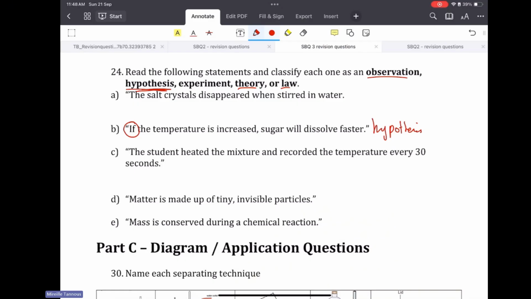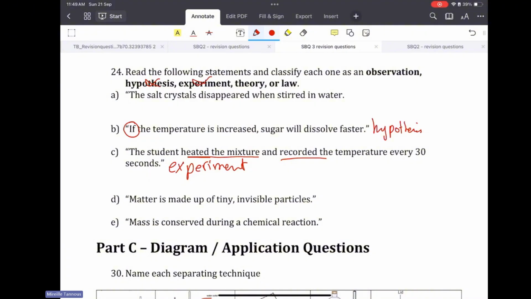The student heated the mixture and recorded the temperature. That's an experiment, something that we are doing to test our hypothesis. So, hypothesis, experiment.